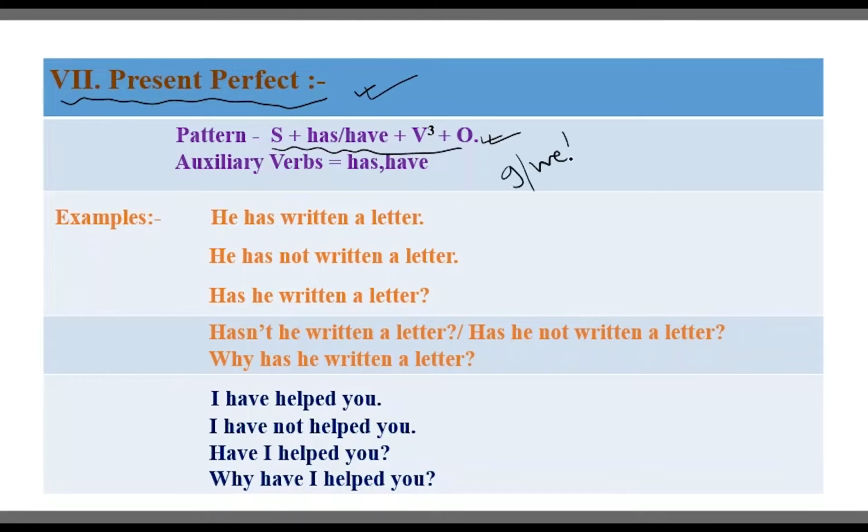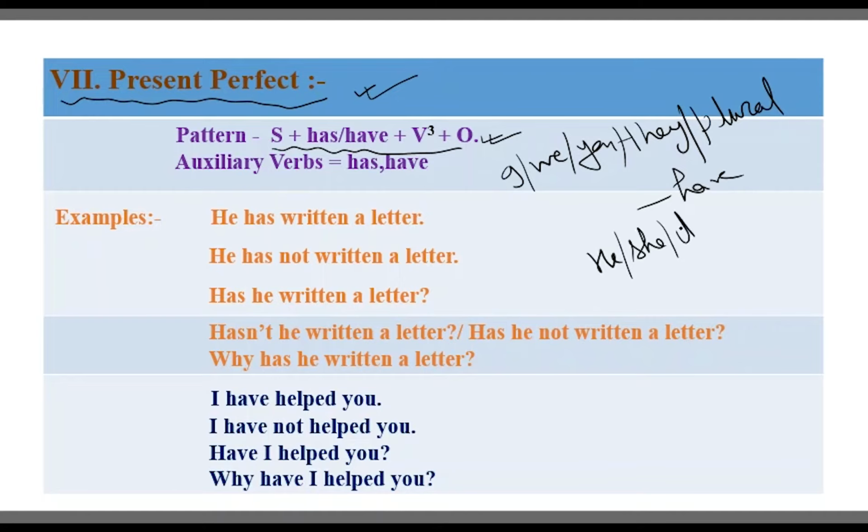I, we, you, they, plus plural subjects all take the auxiliary verb have. He, she, it, and names take has. Singular, we can also write in this group.